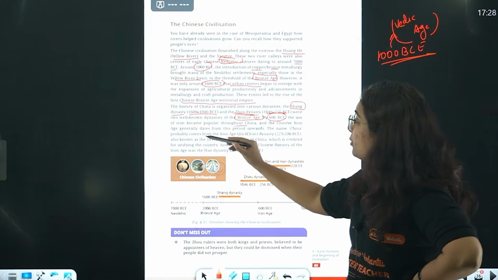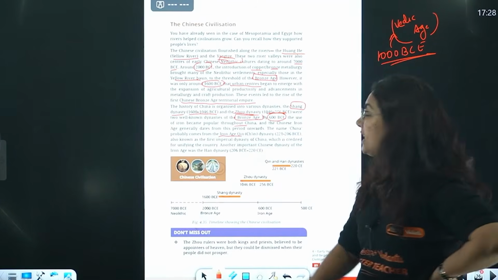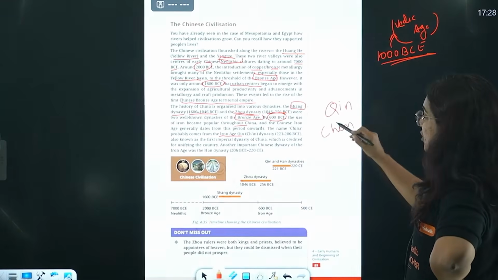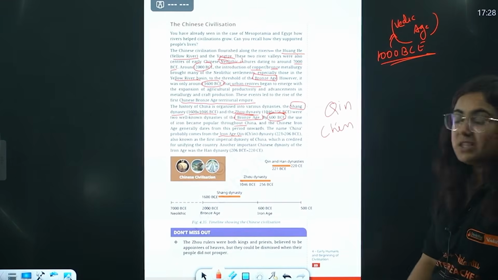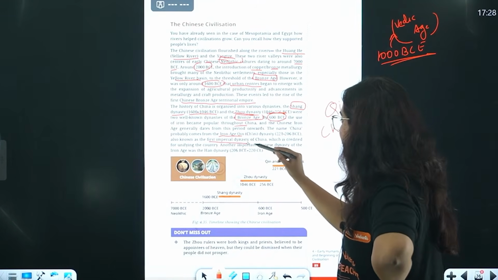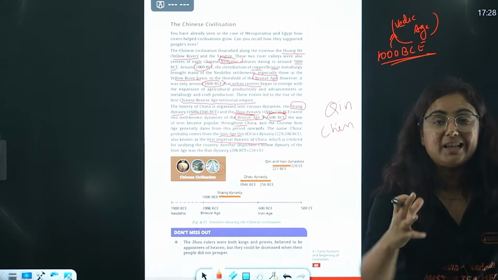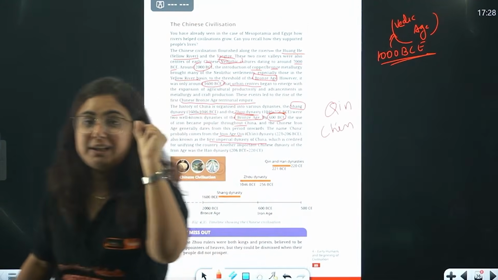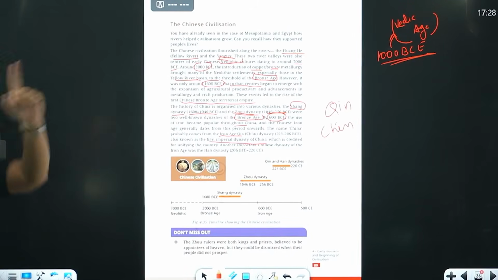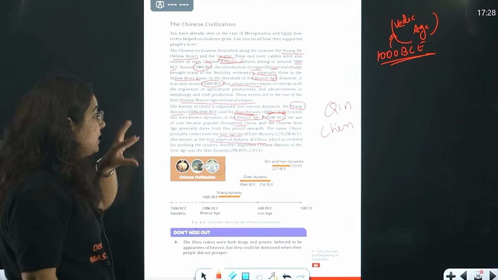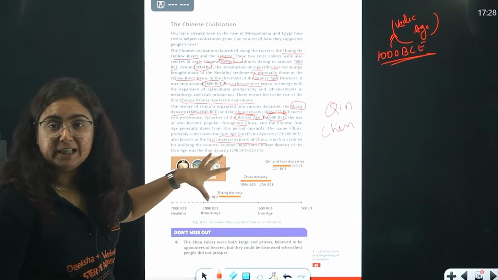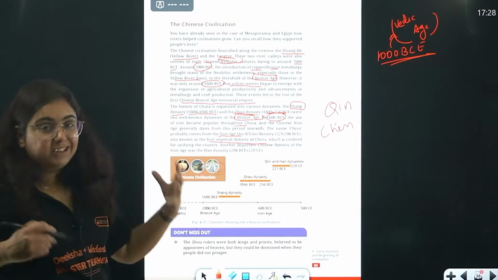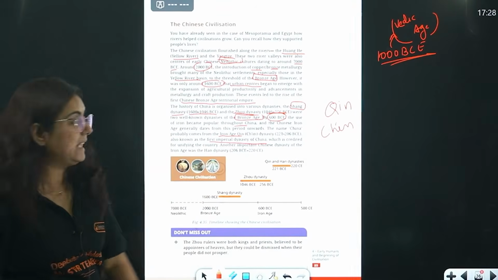The name China probably comes from the Iron Age Qin. That Qin becomes China, okay? And this was the first imperial dynasty of China, which is credited for unifying the country. Like if I ask you the question, first all Indian empire, that was Mauryan dynasty. Similarly, the first imperial dynasty of China, Qin dynasty, after which it became a larger territory.